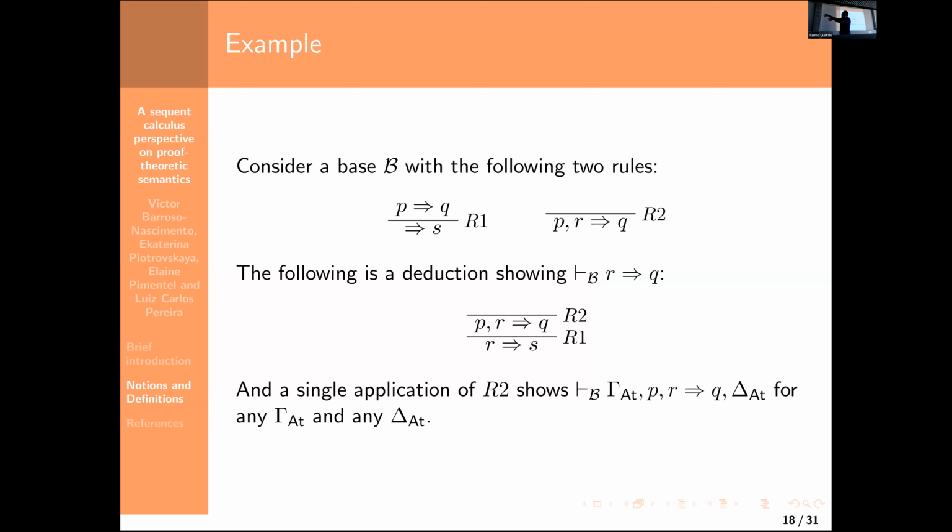Since there is an extra R, it goes down to the conclusion. So again, it's some kind of implicit weakening on the left and on the right that allows better handling of contexts.